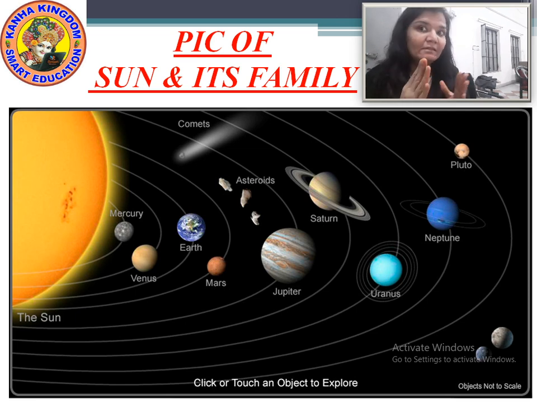They are bigger than the inner planets. Now, which are these gas giants? These gas giants are Jupiter, Saturn, Uranus, and Neptune. So by the picture, I think it is easy for you to understand which are the inner planets and which are the outer planets.